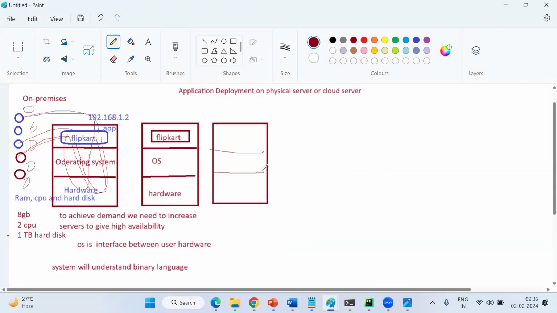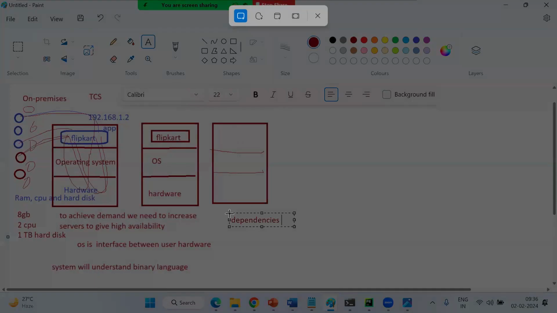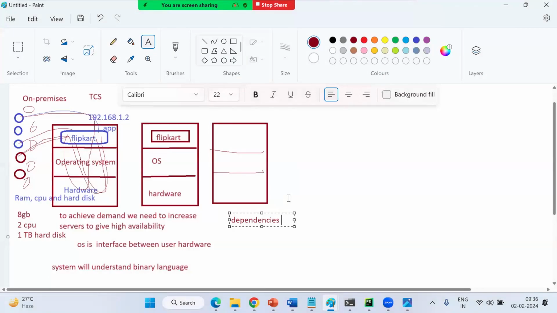Okay. Sir, purchasing a server, creating a server may not be a big deal. For a company like TCS, there is no big deal to purchase servers. But the challenge here is dependencies. Guess what the dependencies are? Dependencies to run a server healthy.